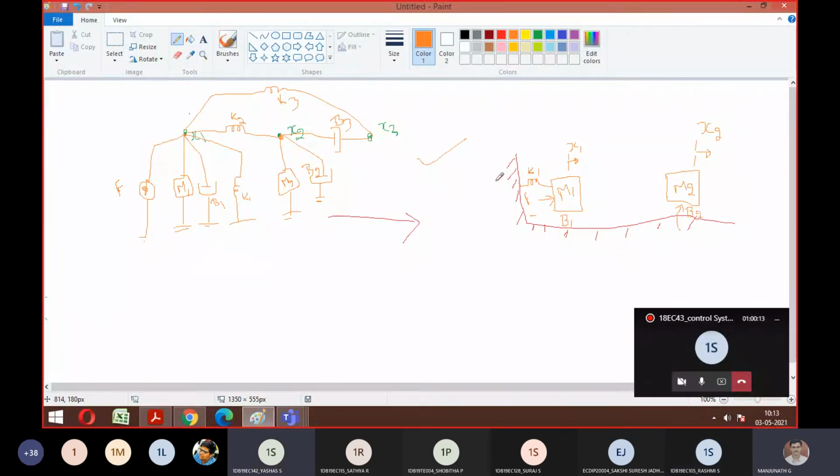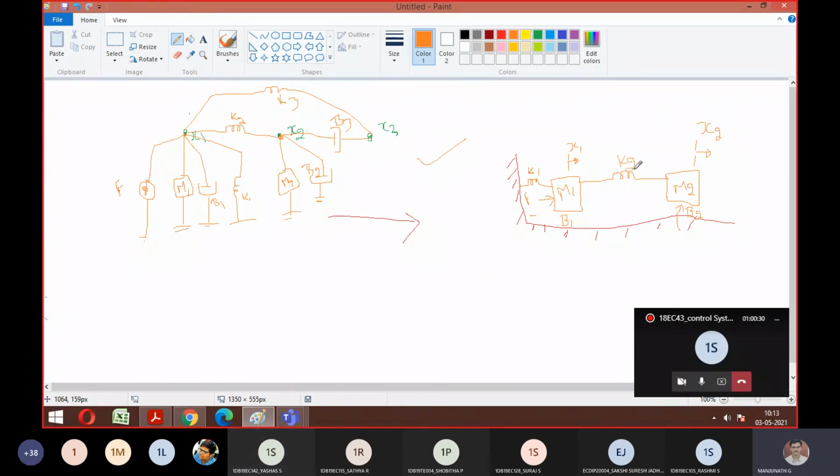Okay, now between x1 and x2, what is there? Is there k2? So between mass 1 and mass 2, right? So I have to connect this as k2. Any doubts anyone till here?